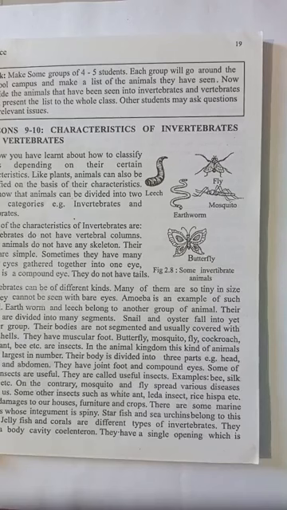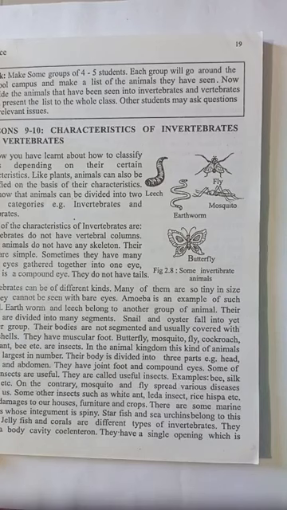And next, lessons 9 and 10, characteristic of invertebrates and vertebrate. By now you have learned about how to classify plants depending on certain characteristics. Like plants, animals can also be classified on the basis of their characteristics. We know that animals can be divided into 2 broad categories, invertebrates and vertebrate. Some of the characteristics of invertebrates are: invertebrates do not have vertebral column. These animals do not have any skeleton. Their eyes are simple. Sometimes they have many small eyes gathered together into one eye, which is compound eye. They don't have tails.